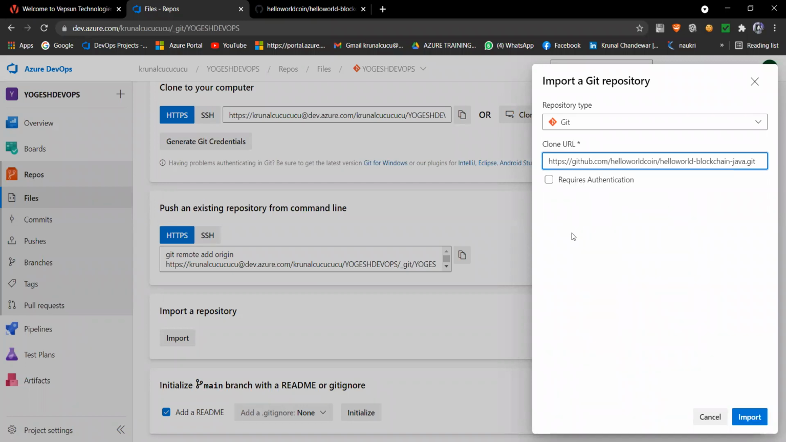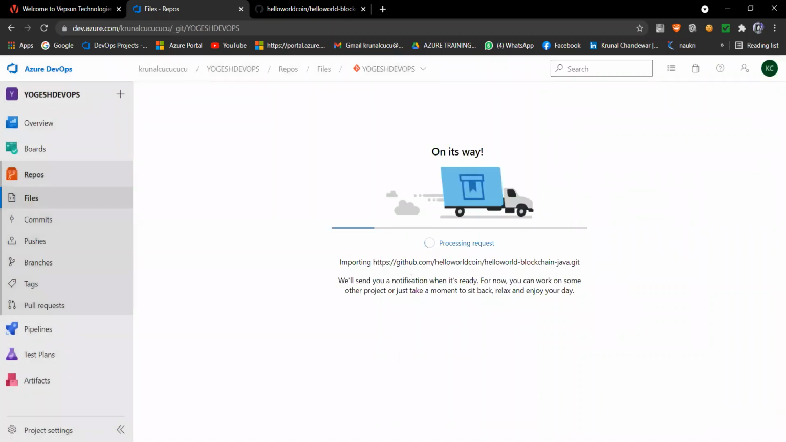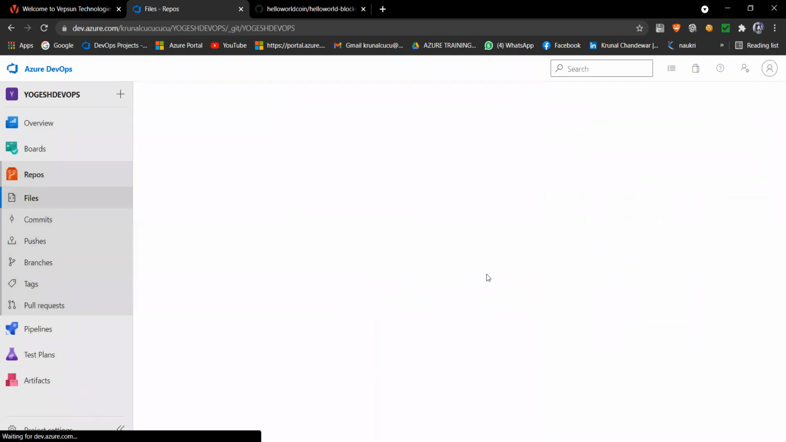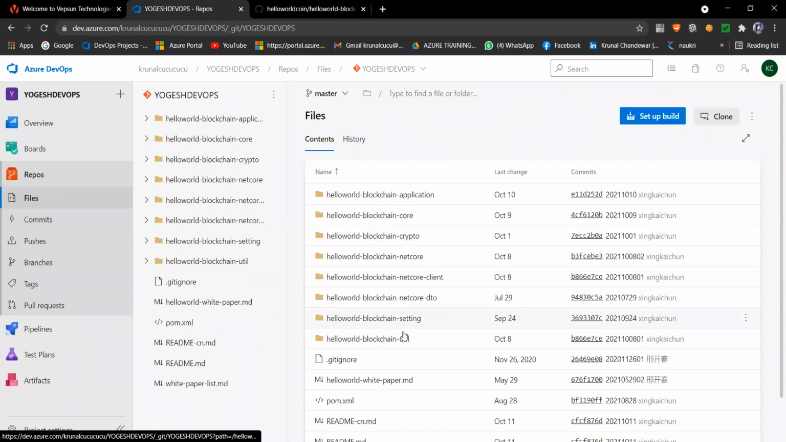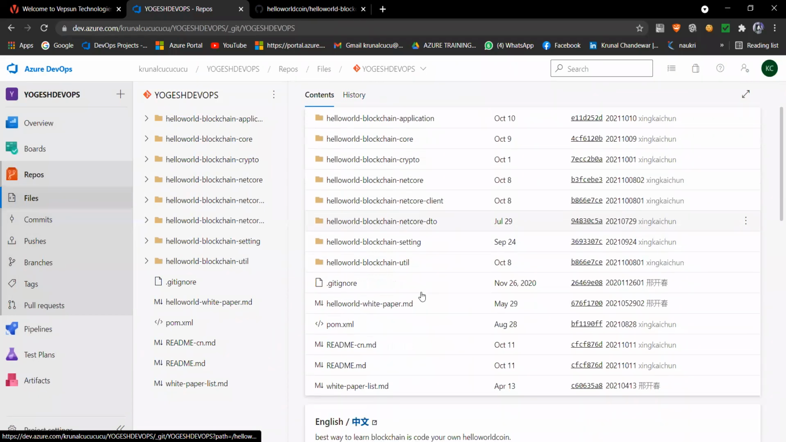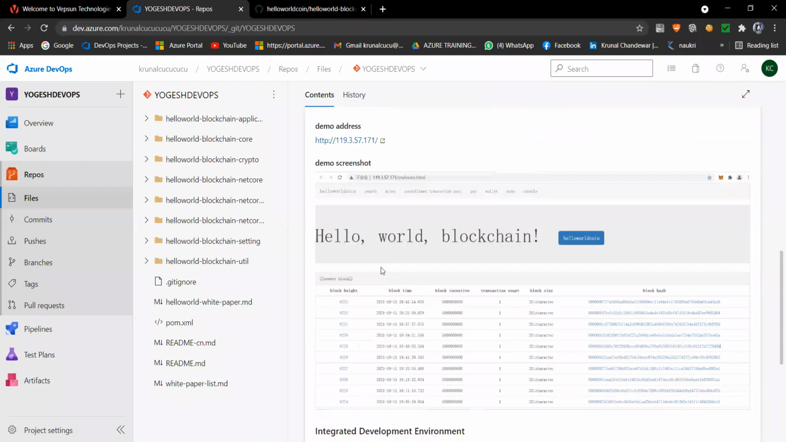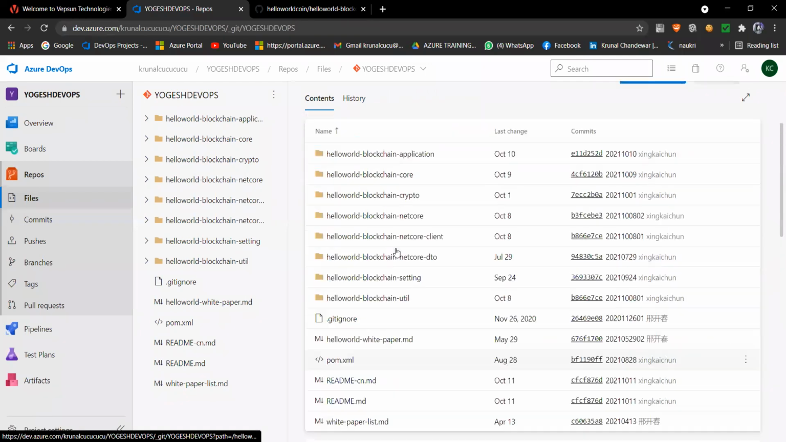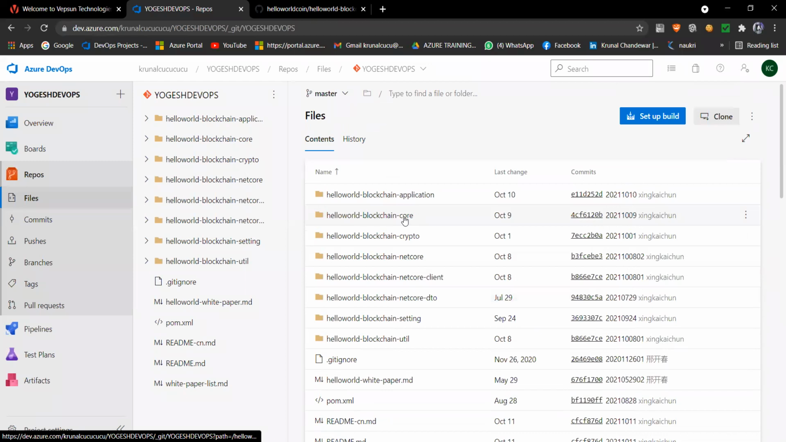So now I pasted it here, and now I will import that code here. So now that code is importing. Now that code is importing into my DevOps portal, and we will get everything here, even that imported, and that's why it is saying congratulations. And this is our code. This is our code which we imported. Okay, and our output looks like this. So this is our code which we imported from there.